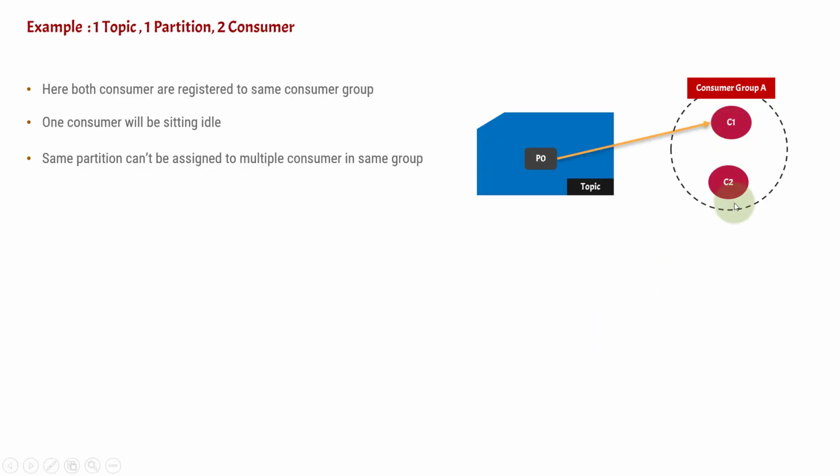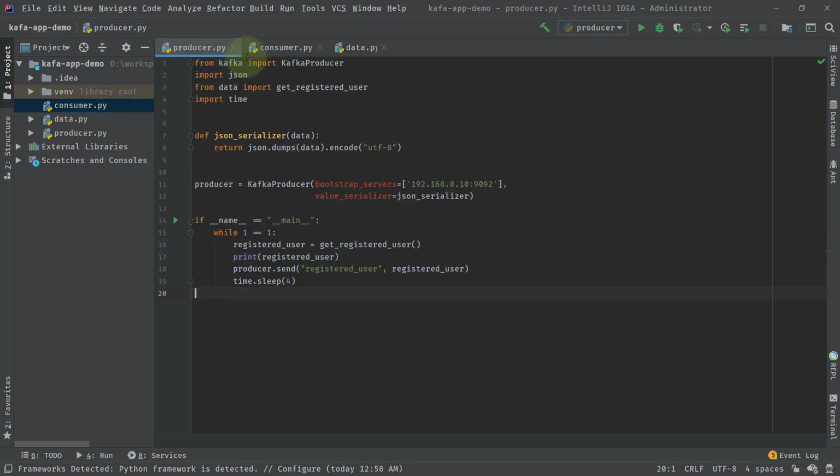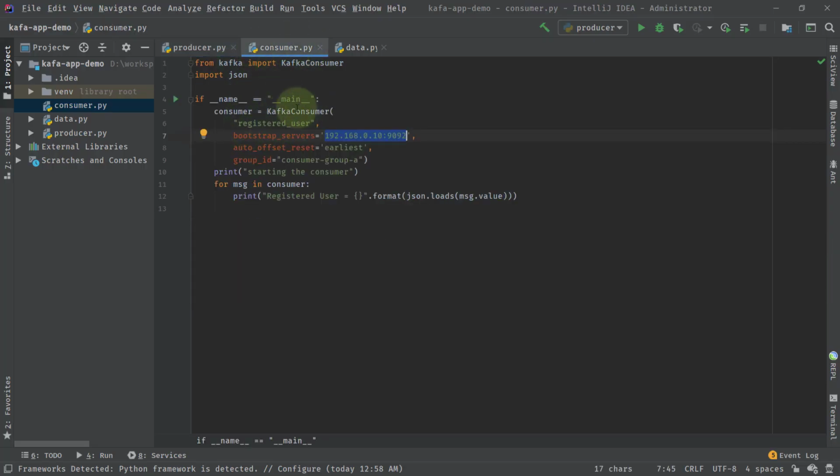The diagram says that we have two consumers inside the same consumer group. Let's go to consumer.py. Here you can see I've created a consumer instance listening to the topic registered user. This Kafka consumer is going to consume messages from registered user, and the bootstrap server is the one we discussed in previous videos. If you are not familiar with it, you can refer to those videos for a better understanding. Once the Kafka consumer is there, we print that the consumer is starting, and after that we consume the messages.